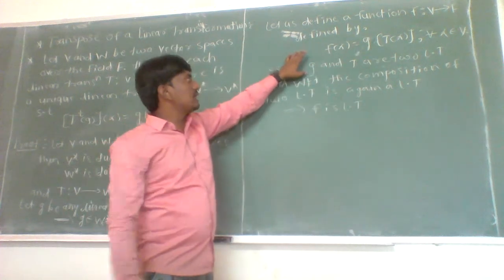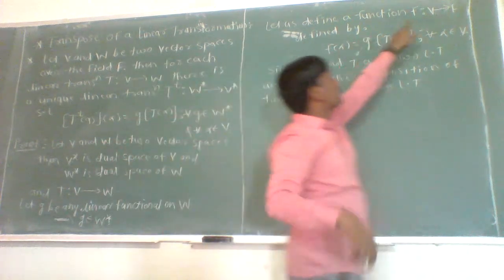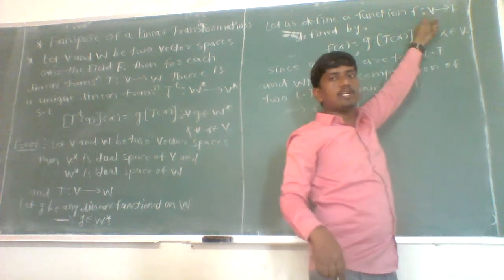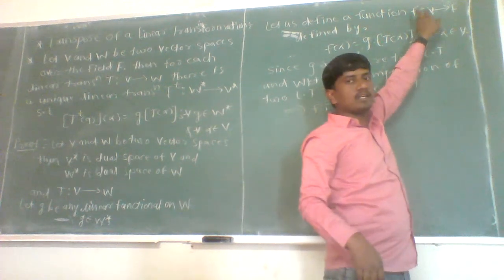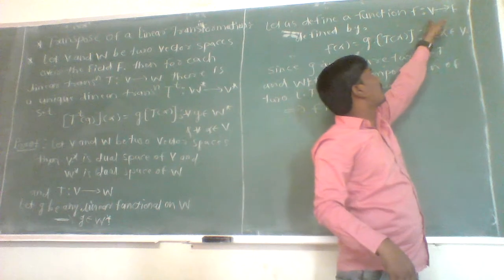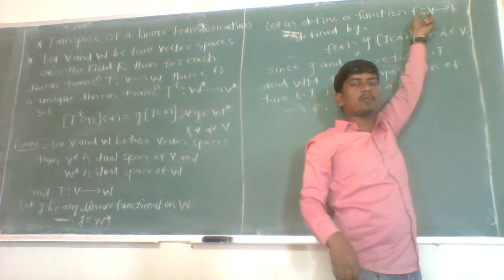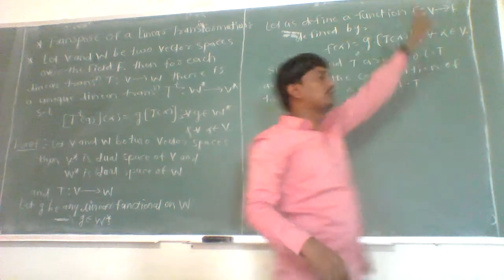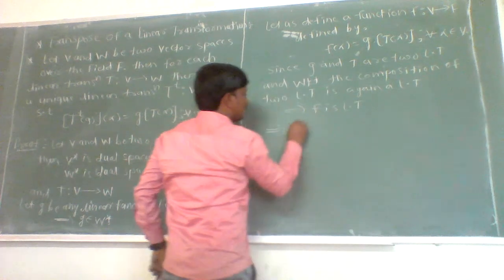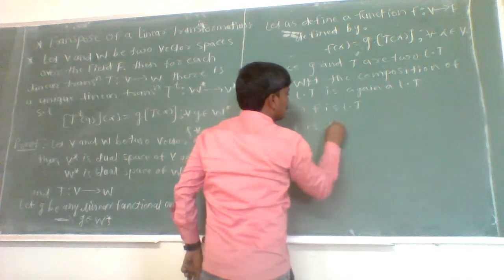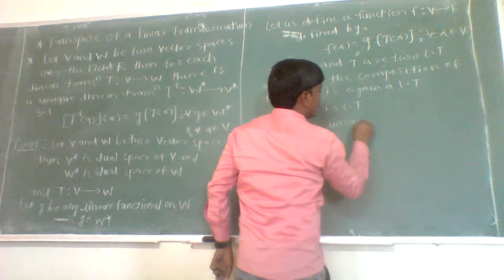As f is a linear transformation and f is a function from V to F, then by the definition of linear functional, f is a linear functional, since it is a function from V to F and it holds the linearity property. That is, f is a linear transformation, which implies that f is a linear functional.